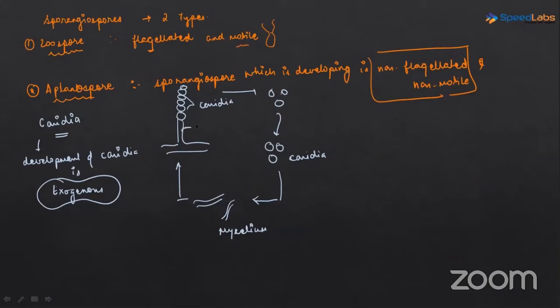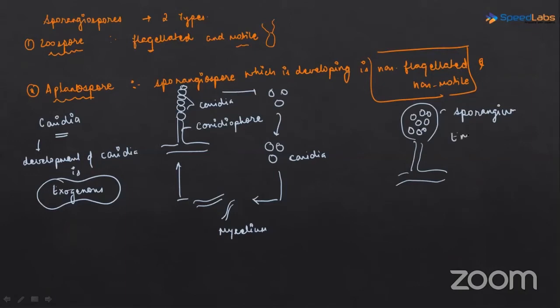And this filament is called conidiophore. वहां पे हमने term use किया था sporangiophore and the development was endogenous. एक स्पोरेंजियम के अंदर ऐसा बनाया था, जब हमने स्पोरेंजियोस्पोर्स पढ़ा था. This was the sporangium, and inside the sporangium the sporangiospores were developing. तो अंदर आ गए तो हमने टर्म क्या यूज कर दिया?